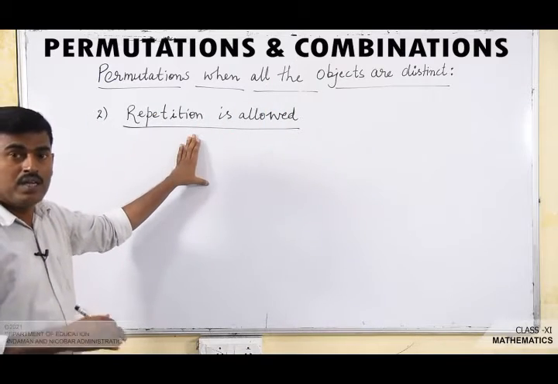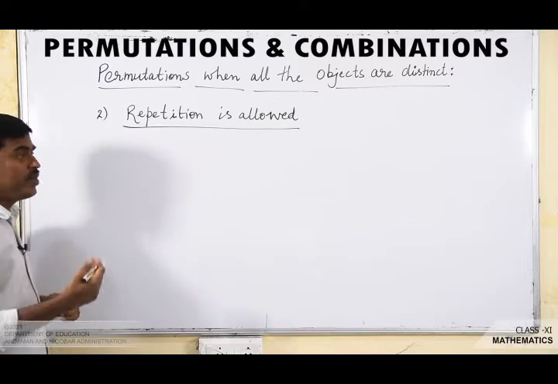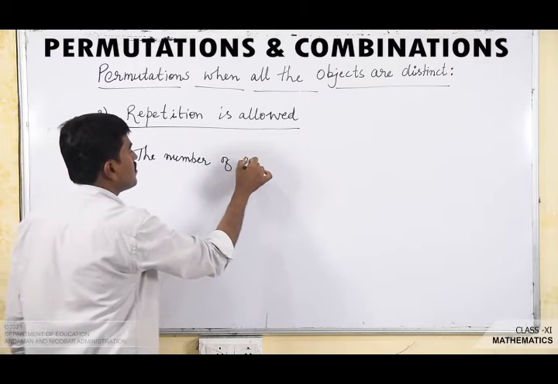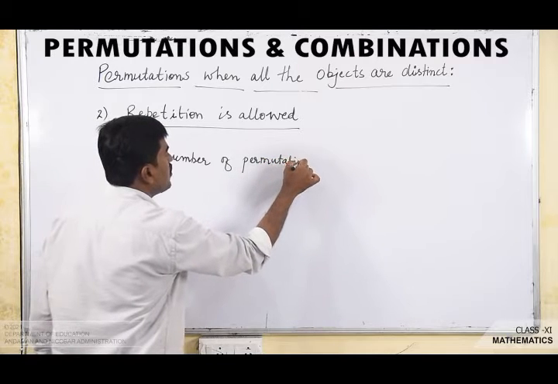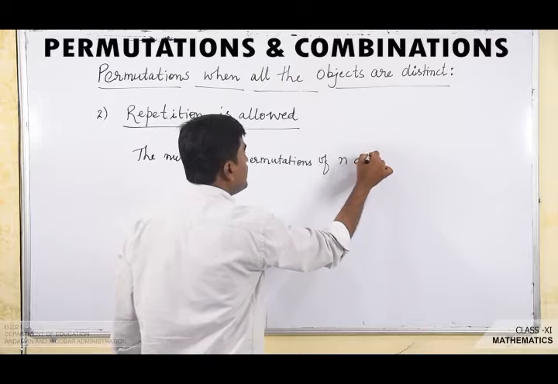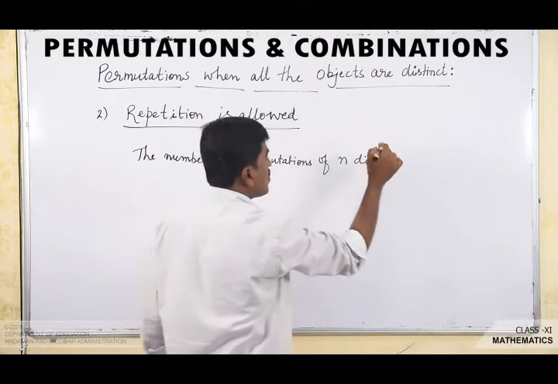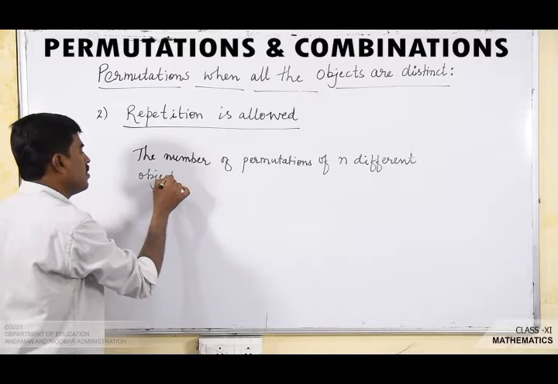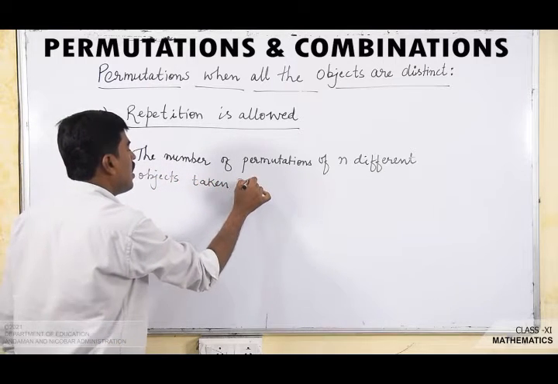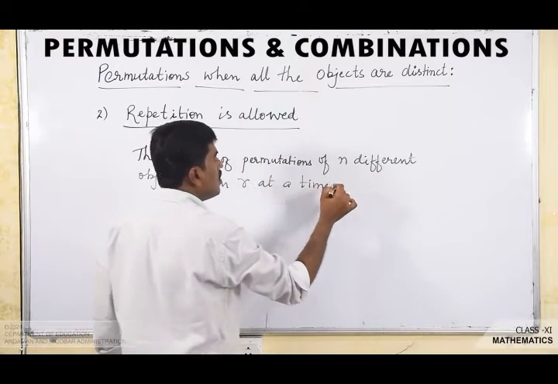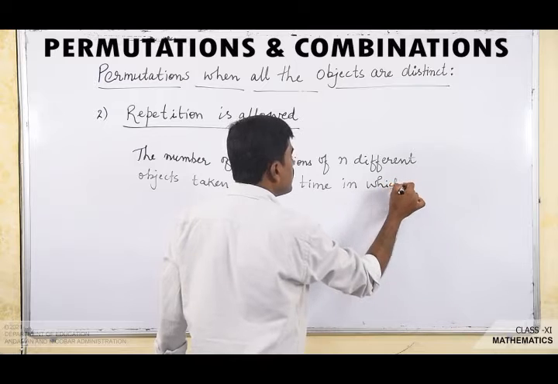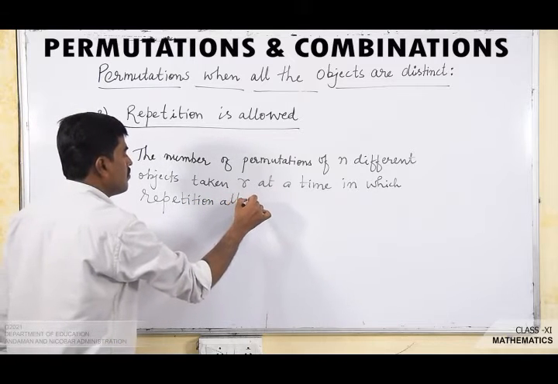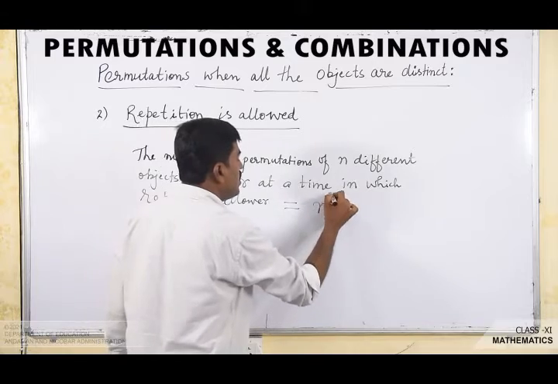Now let us see the formula for permutations when all the objects are distinct and repetition is allowed. Here the objects may repeat. The number of permutations of n different objects, the objects are distinct, taken r at a time, in which repetition is allowed, is equal to n power r.